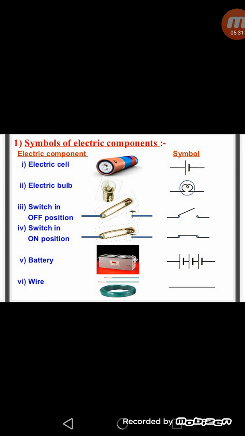If we draw straight lines, it means these are representing the connecting wires. Generally connecting wires are made of copper, and these wires are used to connect various electrical components in any circuit. So by using these symbols, we can easily draw the electric circuit.